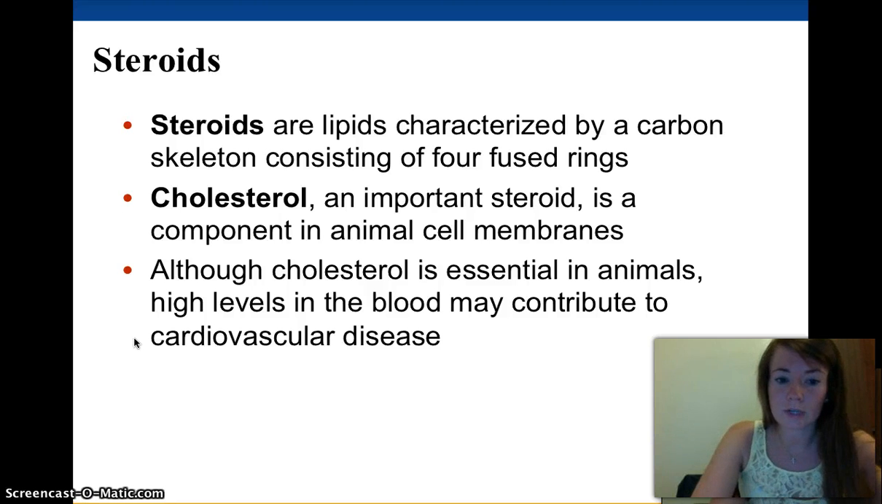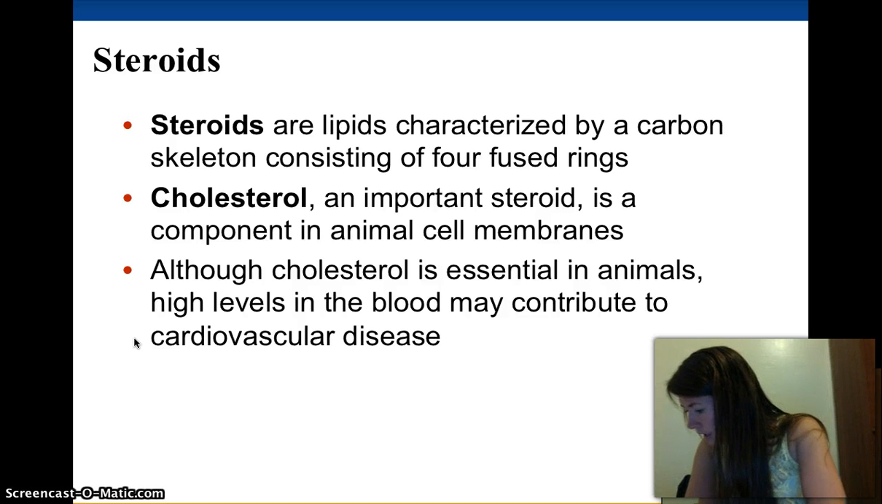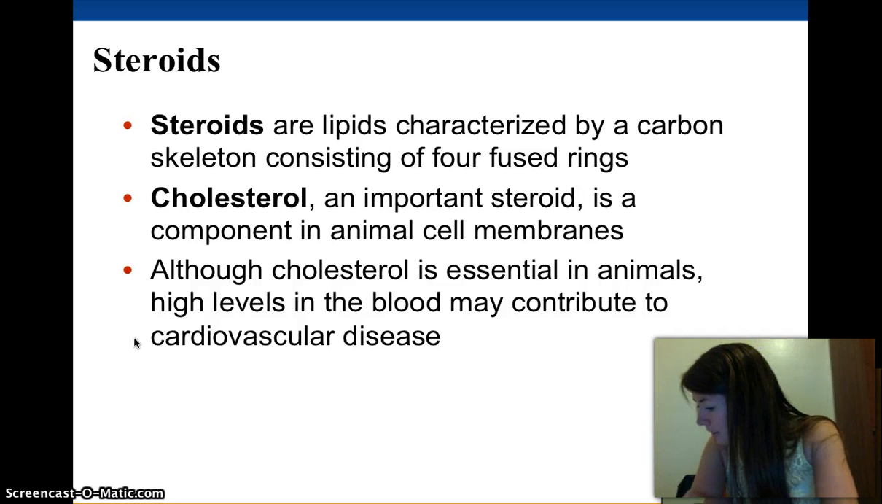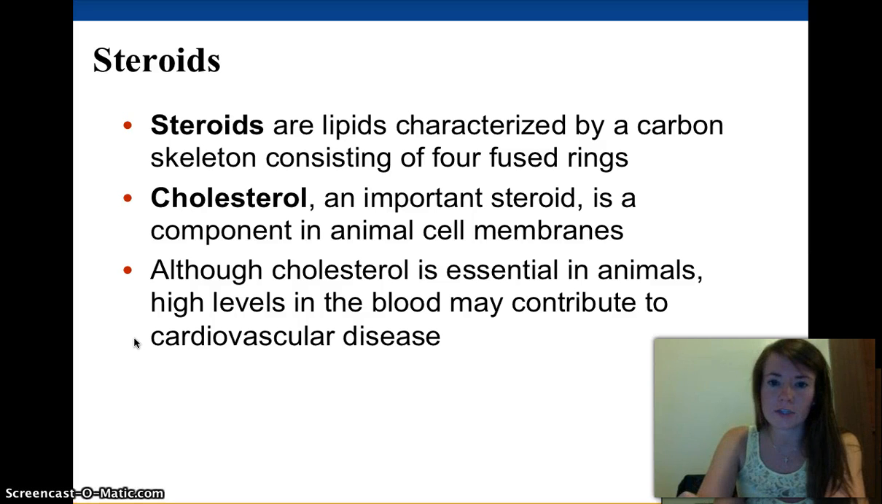All right, so the last group we're going to talk about are steroids. Steroids are lipids, and they are characterized by a carbon skeleton consisting of 4 fused rings. And so they have a little bit of a different structure than fats and phospholipids. There's a lot of different kinds of steroids. So one important one is cholesterol, which is found in our cell membranes.